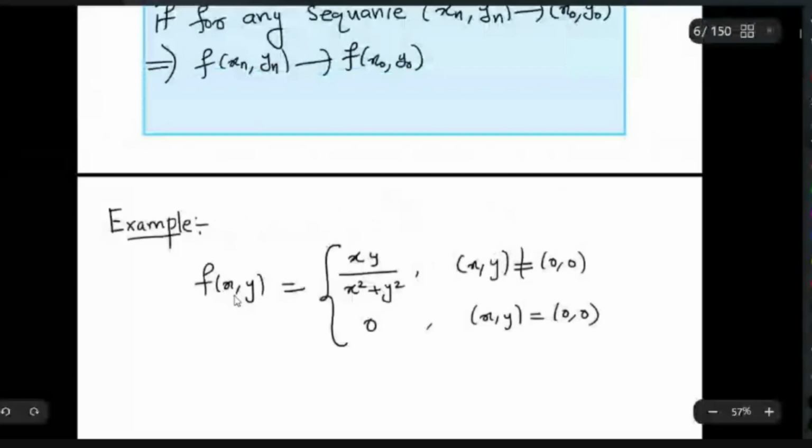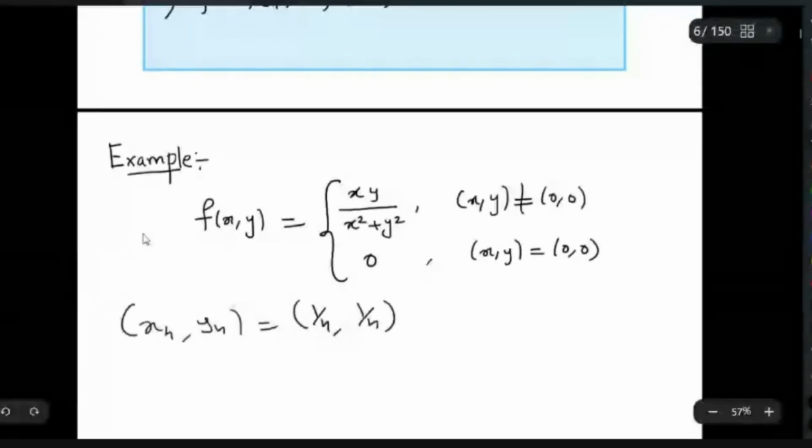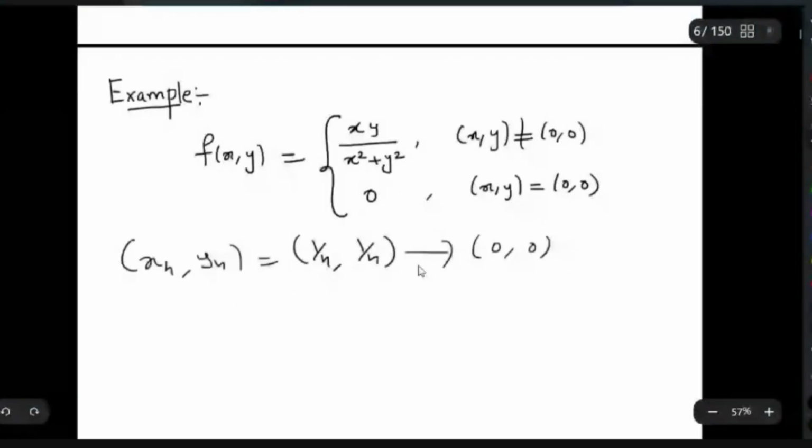So you consider the sequence (xn, yn) as (1/n, 1/n). Then we can easily observe that this (1/n, 1/n) converges to (0, 0). Then what about f(xn, yn)?